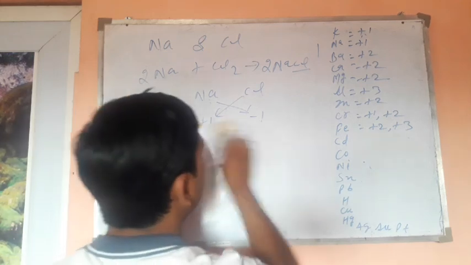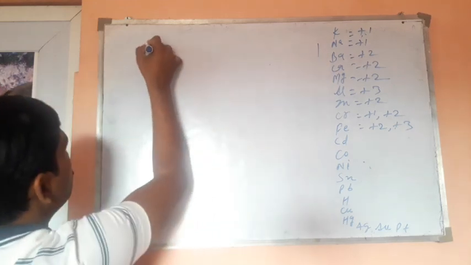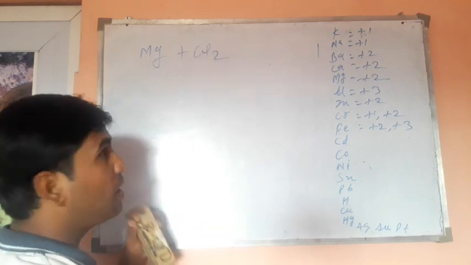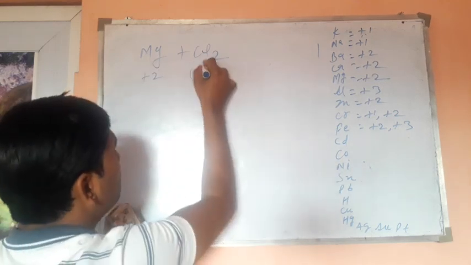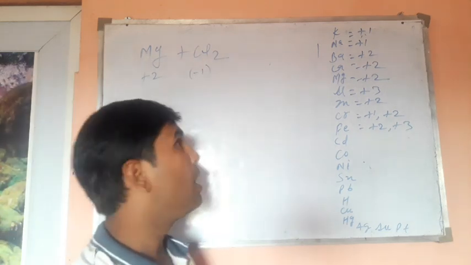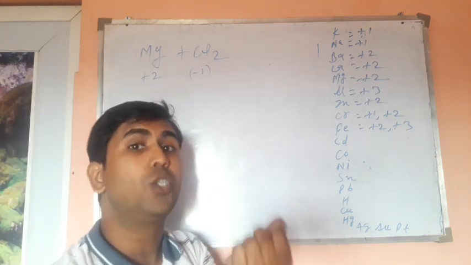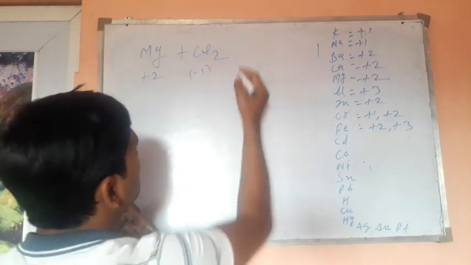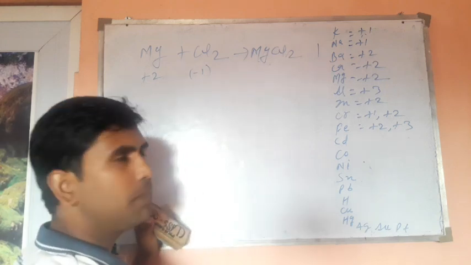Just take another example. If I want to form magnesium chloride, which is another type of salt, magnesium has valency +2 and chlorine, as usual, you know that, -1. So there are 2 chlorine atoms, they will receive 2 electrons, and a single magnesium atom already has the power to donate 2 electrons because of its valency +2. So they generally create MgCl2. How is this possible?